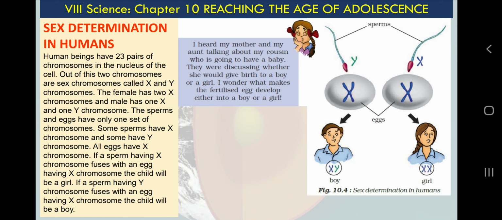So in short, nobody is responsible for the sex of the child. But if you want to blame, then you can blame the father or the male parent. But previously, as I mentioned, in ancient or historical times, many females were blamed and they were killed also because of that reason.